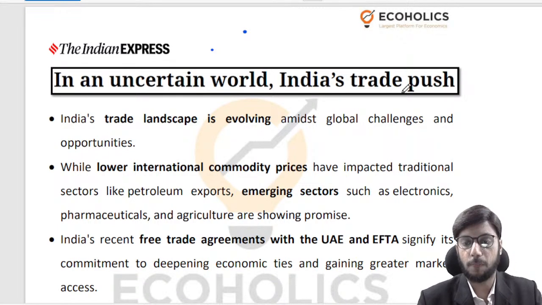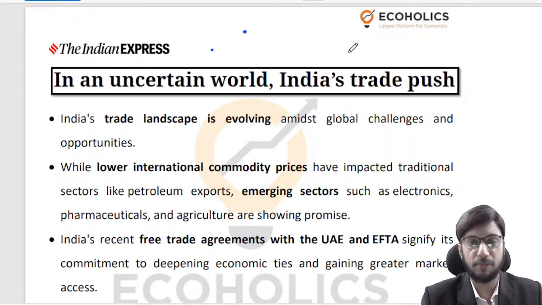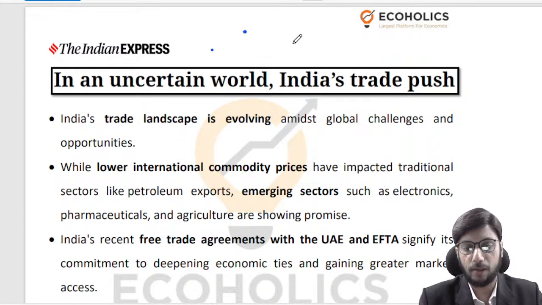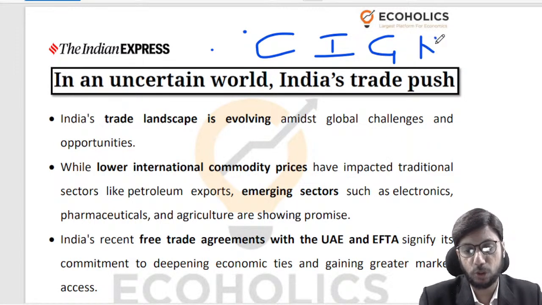As we are all aware, and I had mentioned this in the previous lecture as well, if you look at any economy's GDP from the demand side, there are four important engines of demand. There is consumption expenditure, investment expenditure, government expenditure, and net exports expenditure.